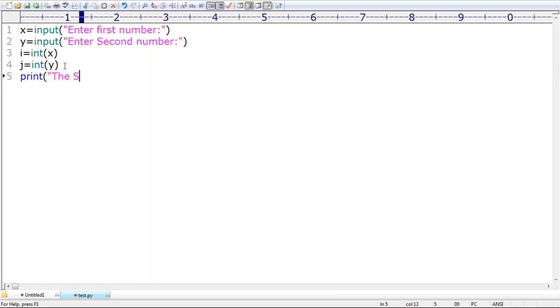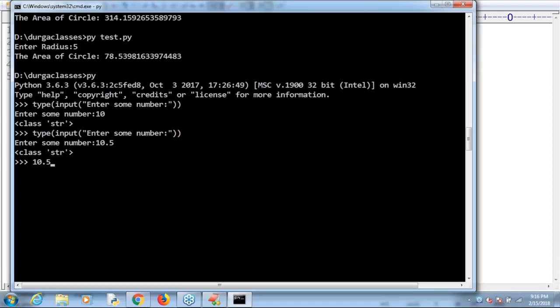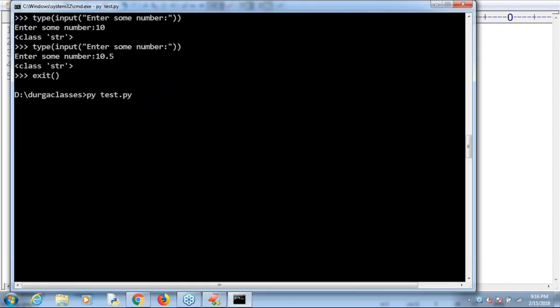Now print. Why are you writing this much code? Don't worry about that. The sum, what do I have to take? i plus j. That's all, very simple. Now observe this. Let me go to the normal command prompt. Have a look: enter first number, 10. Enter second number, 20. Then the sum, 30, we get by default.